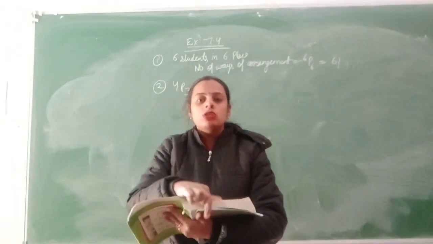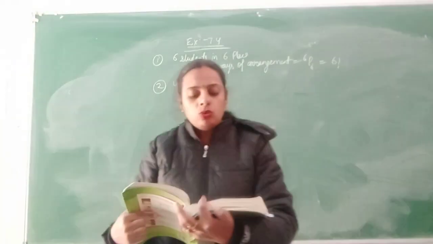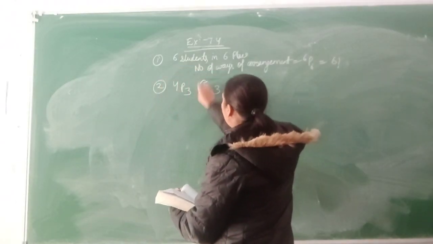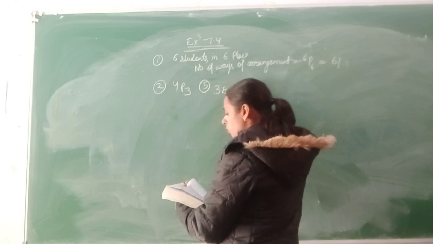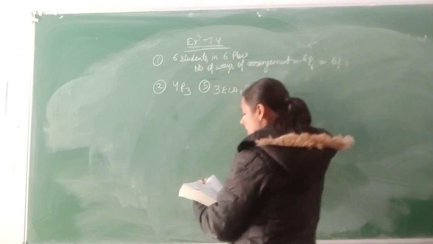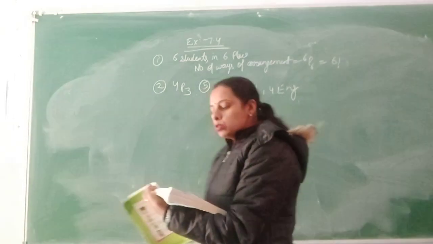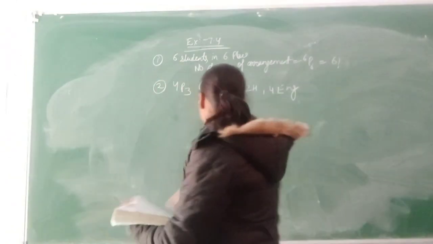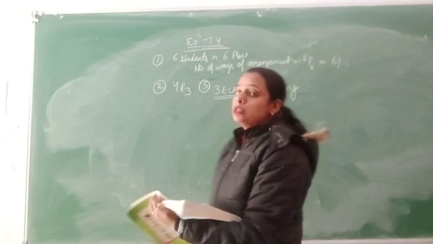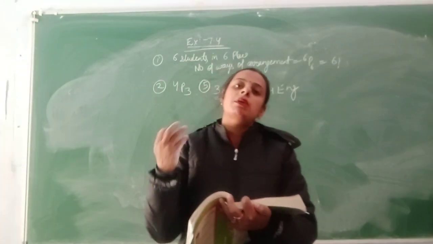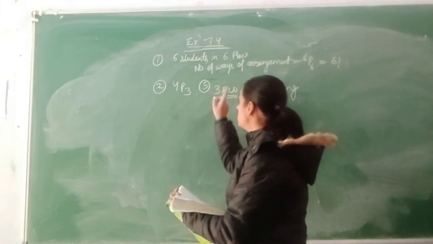Okay, come to question number 5. A student wants to arrange 3 economics books, 2 history books and 4 English books on a shelf. The books of the same subject are different. It means the 3 economics books may be of NCERT or some other publisher, but all 3 books are different.